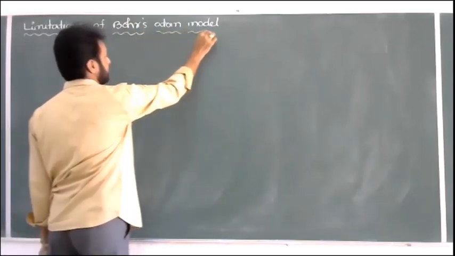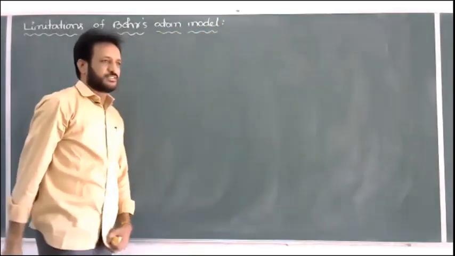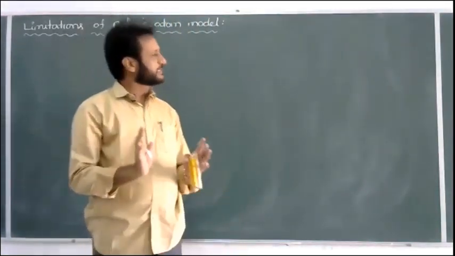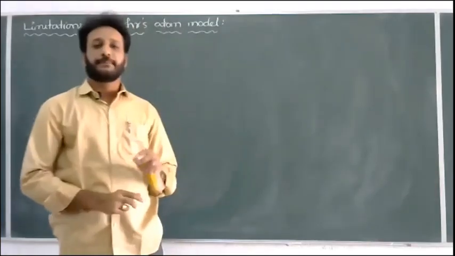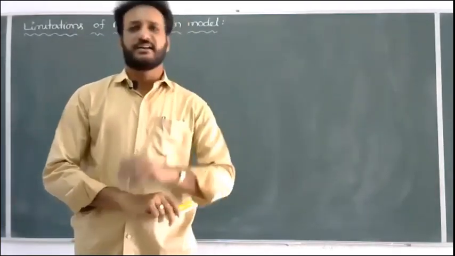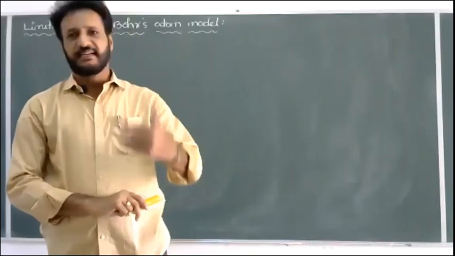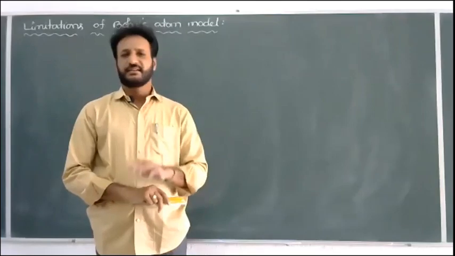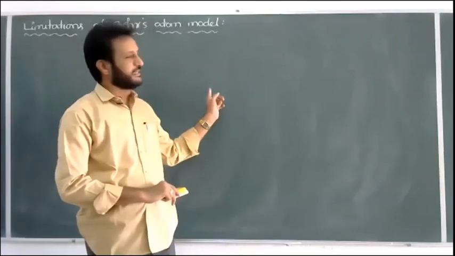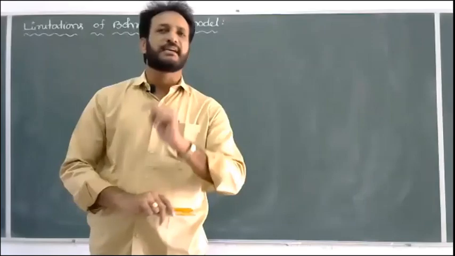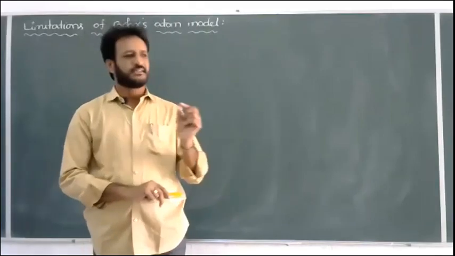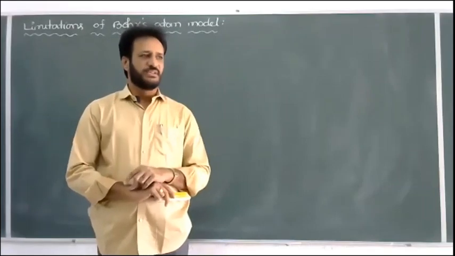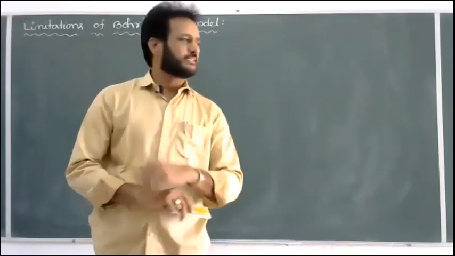But Bohr's model is not a failure model. Bohr succeeded in explaining the concepts. What is the major success of Bohr's model? He applied quantum mechanics to the structure of the atom. Previous scientists like Thomson applied classical mechanics, that's why they did not completely succeed. But Bohr applied classical as well as quantum mechanics. Quantum mechanics can be applied to electrons, protons, neutrons, alpha particles and small atoms. That's one of the important successes.